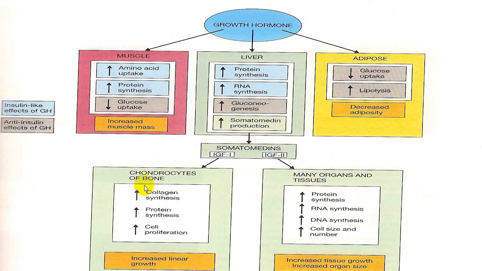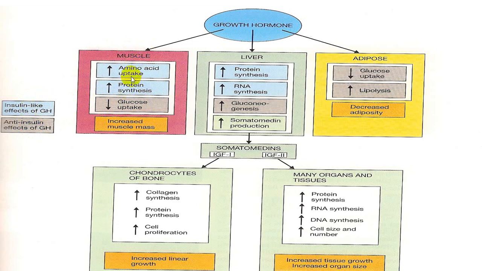This is the action on the bone. So there is an insulin-like effect of growth hormone, and an anti-insulin-like effect of growth hormone, so it has both effects on a particular muscle. In a muscle it will give rise to increased amino acids and increased protein synthesis.